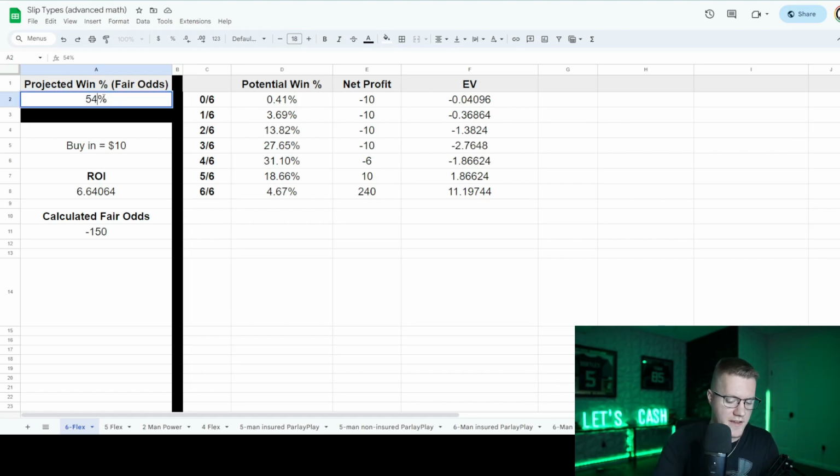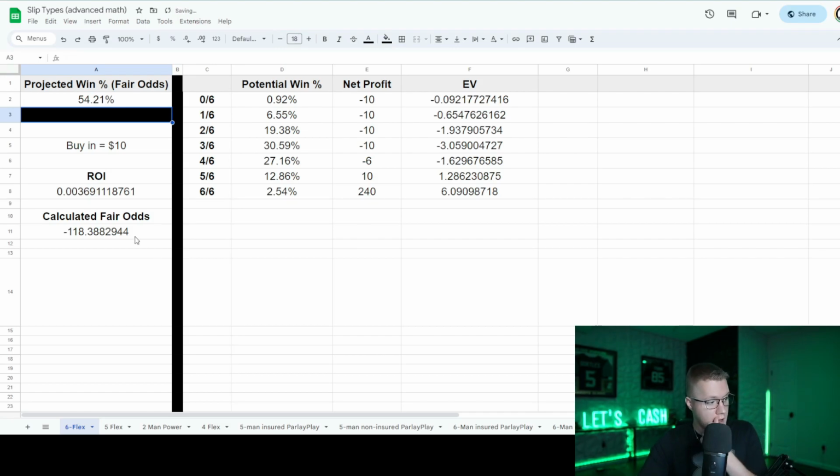So anyway, this break-even percentage is now 54.21%, which equates to a minus 118 implied odds value. That means if I find individual leg hit rates of at least the fair odds percentage of anything higher than minus 118, 38%, I'm going to remain a profitable sports bettor long term, assuming that the data is accurate, and it is. That's the reason that these sportsbooks are able to stay in business, because they simply make money off their sports bettors.